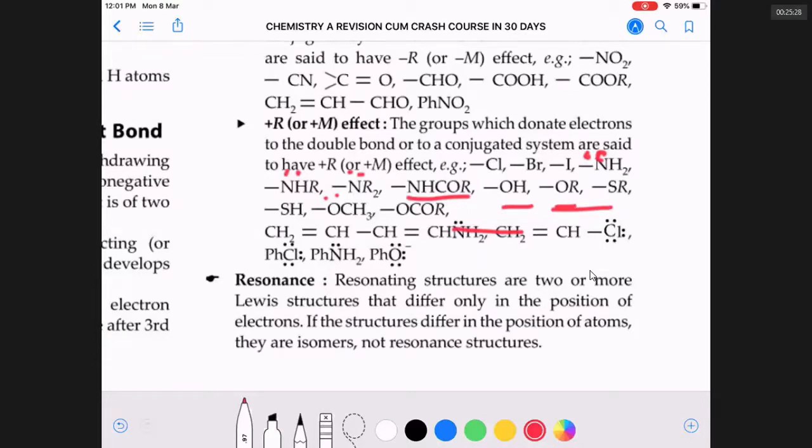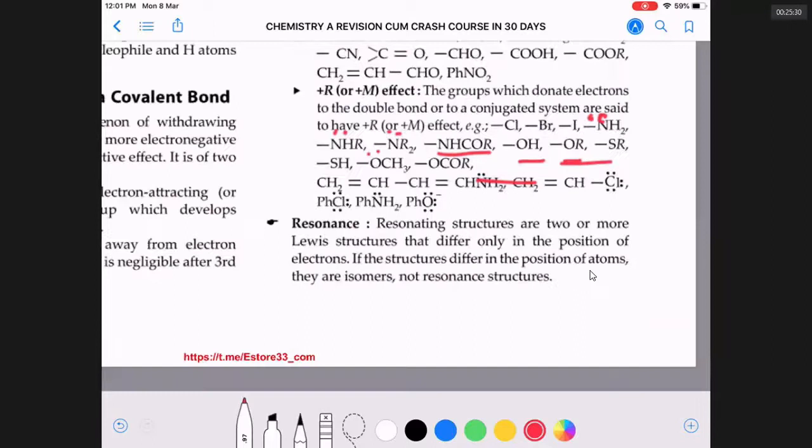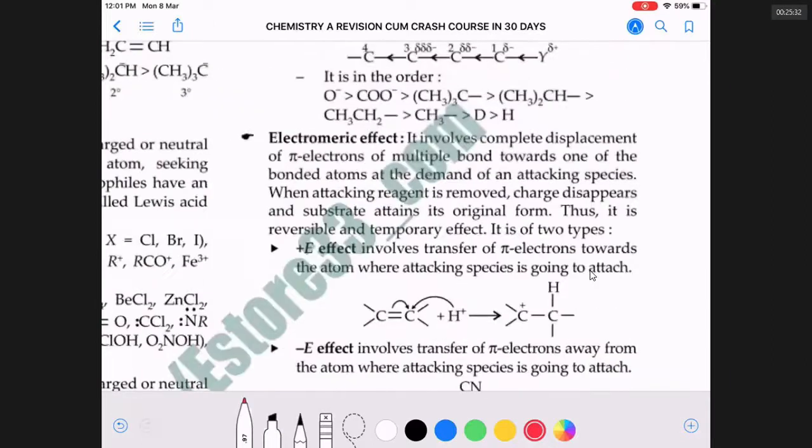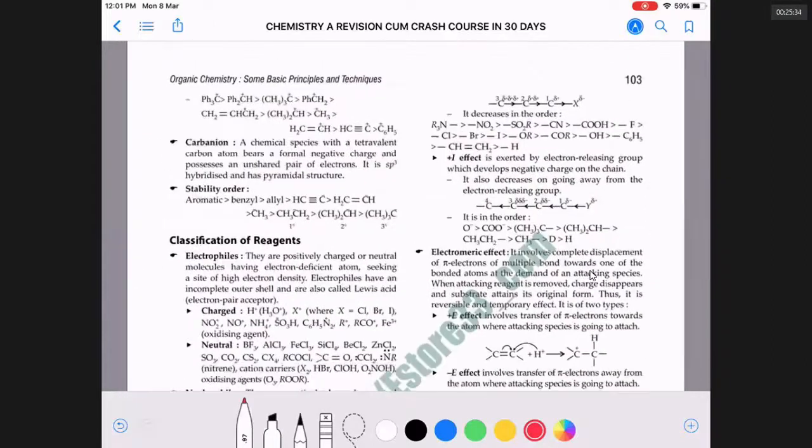For this example, yes, you can write a structure like this. What's the name of this compound which I wrote with the red ink? Acrylonitrile.